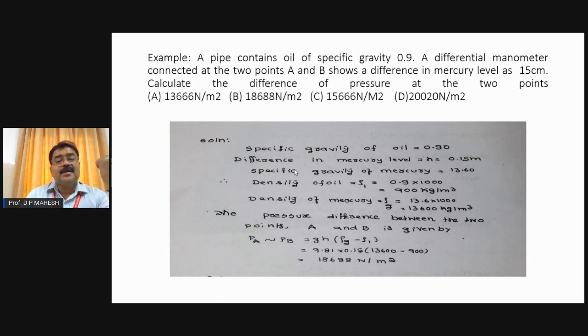So for that reason, you are supposed to be good. You have to practice with some figure. You have to practice based on the data given. It is better to practice with a figure. You have to draw a figure showing the cross section of the pipe and the manometer connected, and all the details are to be transferred to the figure. Then only it will become easy for you to calculate what is asked.